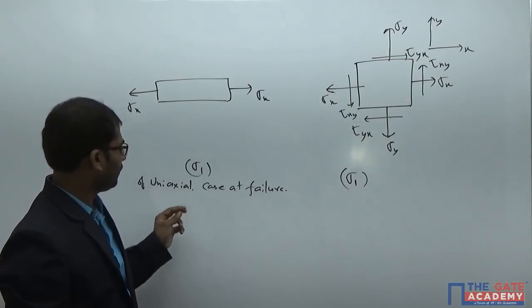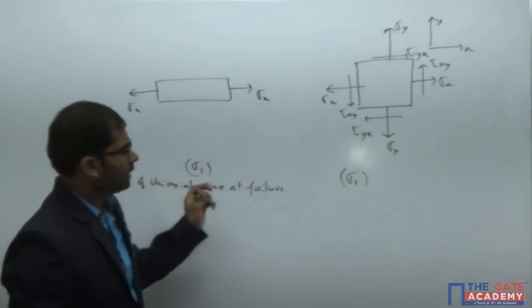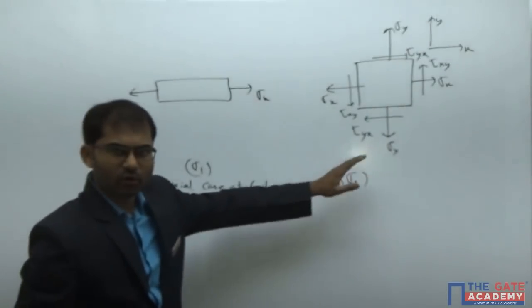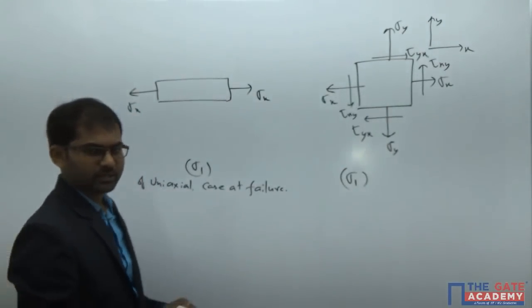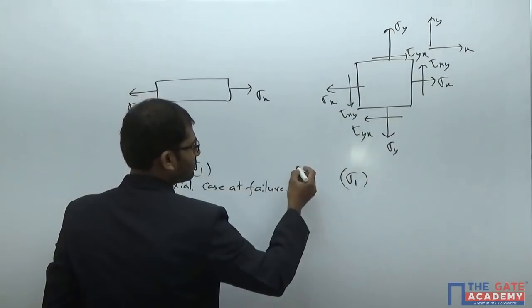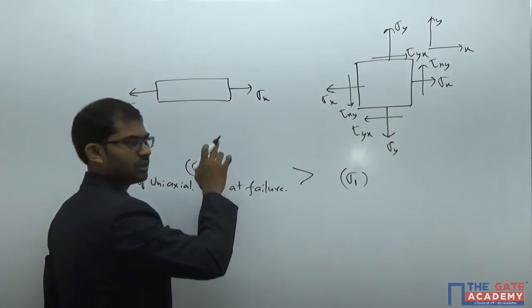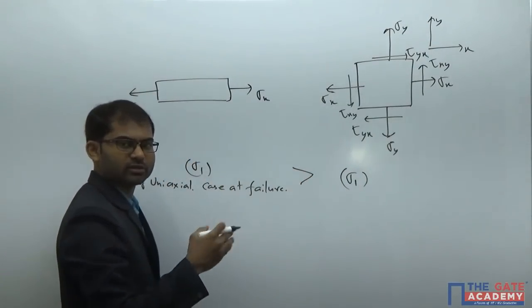It is sigma 1 of the uniaxial case at failure. So this is sigma 1 of our combination loading case here. The basic principle here is, if our sigma 1 is less than this value, the metal is going to be safe. Every theory of failure says it in that way itself.